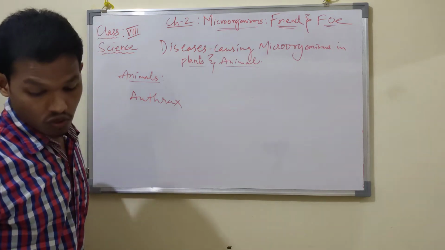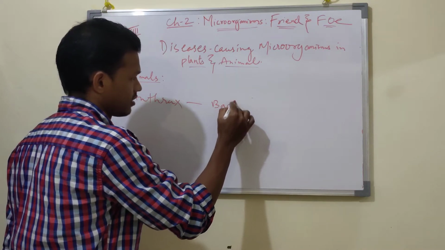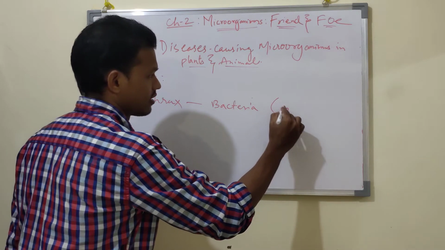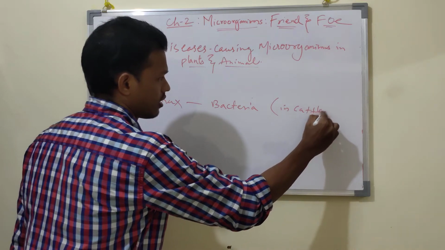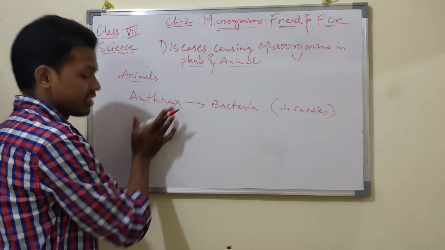Anthrax disease is caused by what? Bacteria. Bacteria in cattle.